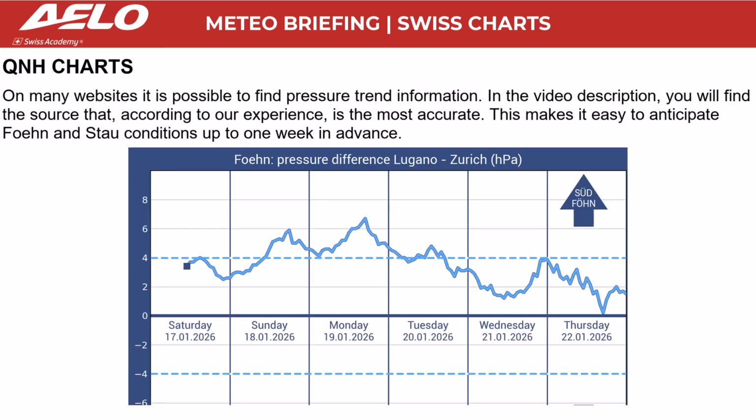On many websites, it is possible to find pressure trend information. In the video description, you will find the source that, according to our experience, is the most accurate. This makes it easy to anticipate föhn and Stau conditions up to 1 week in advance.